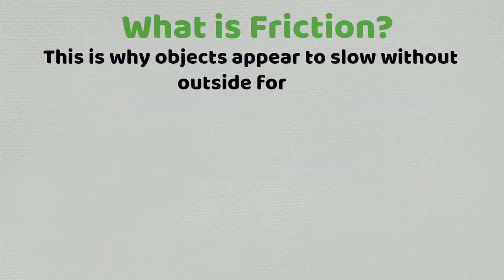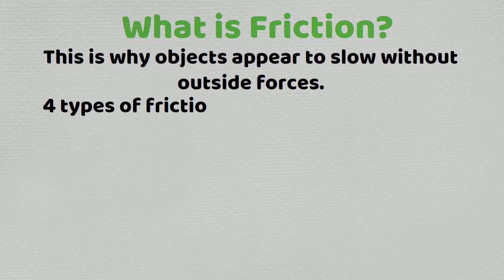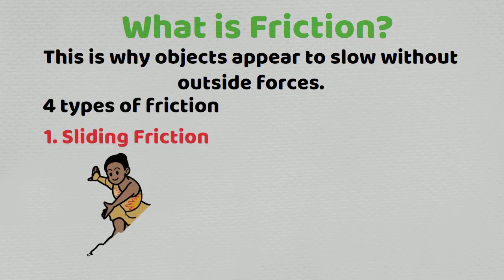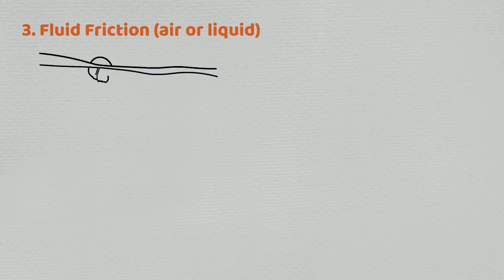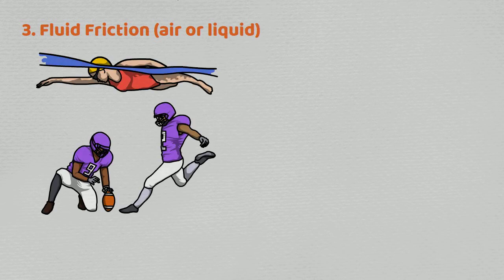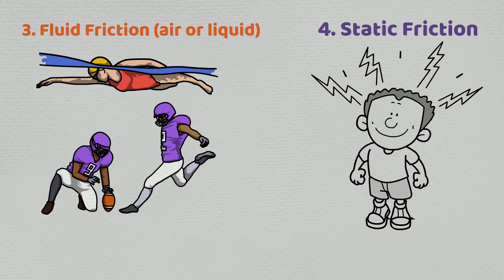So what is friction? This is why objects appear to slow without visible outside forces. There is 4 types of friction: sliding friction, which is common in ice skating; rolling friction, which is common in bowling; fluid friction, which is air or liquid friction. This is common in swimming and kicking a ball or throwing a ball. And the last is static friction, which is the initial friction when moving an object.